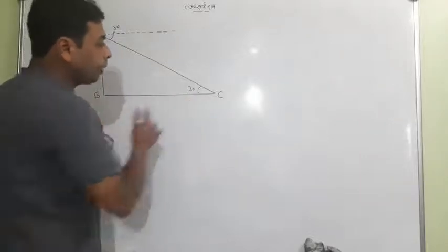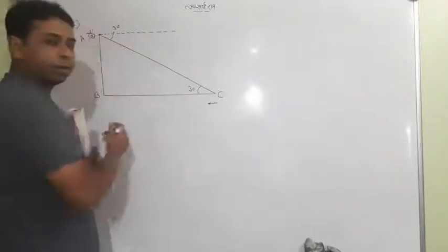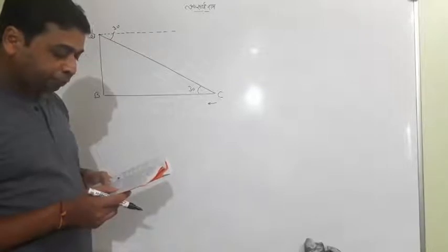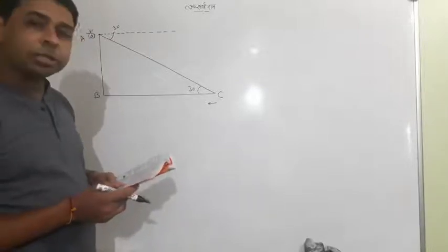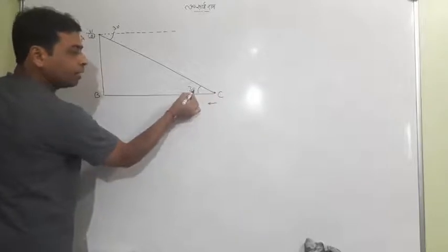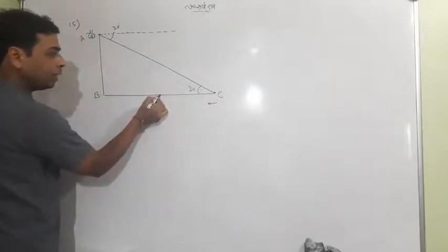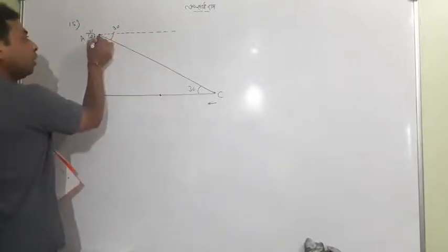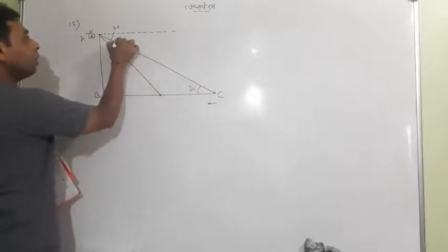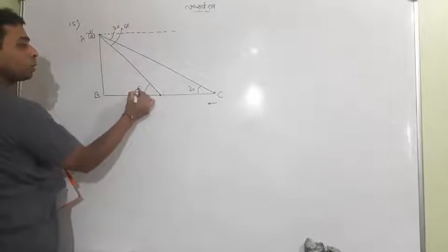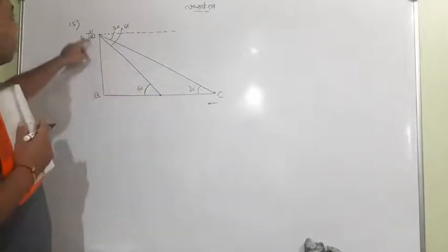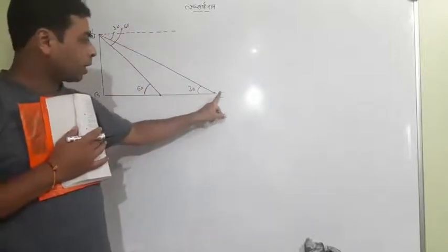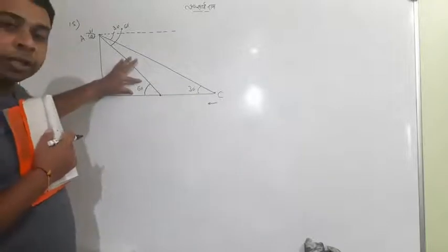Now what happens? The car approaches the foot of the tower with uniform speed. The car is coming slowly with uniform speed towards the foot of the tower, meaning the direction of the car is this side. After 6 seconds, the angle of depression becomes 60. Meaning when the car is here, the angle is 30. When the car comes closer, the angle of depression is going to be 60. This angle is 60, so this is also 60. A simple thing. First the observer is here, and he observes the car here at 30 degrees. When the car approaches the foot of the tower, this angle increases.